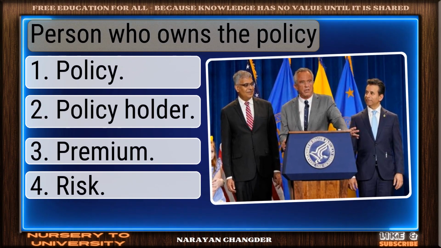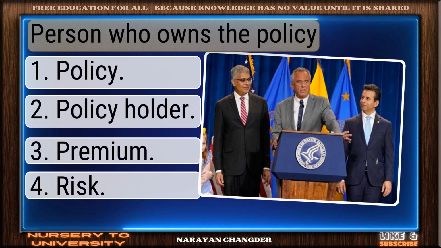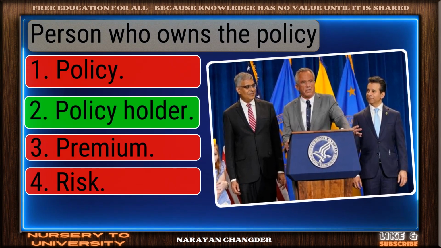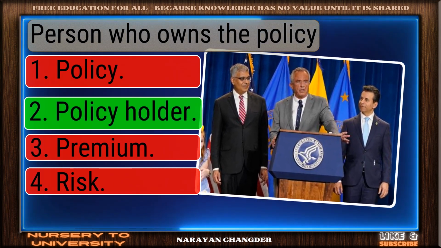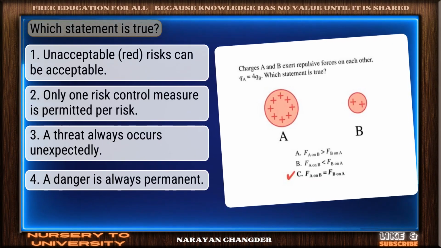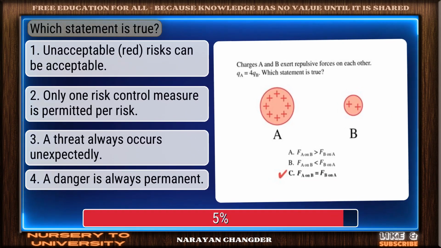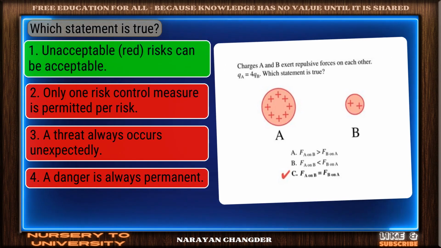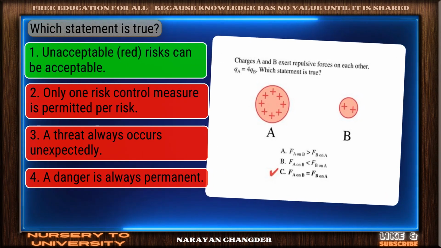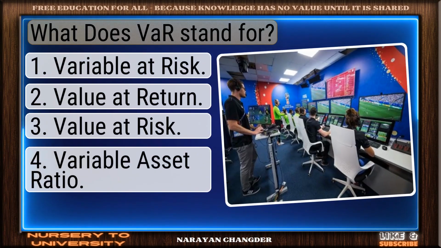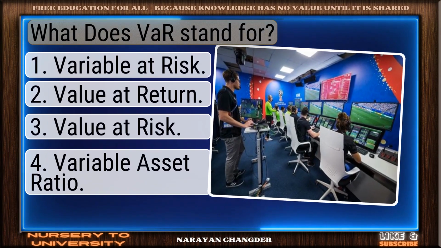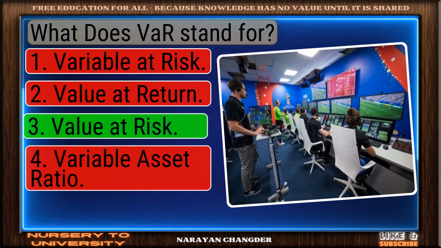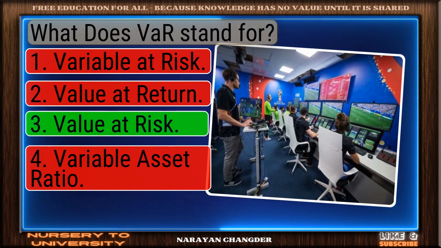Question number 62. Person who owns the policy. On track. Policyholder is the correct answer. Question number 63. Which statement is true? Excellent choice. Unacceptable risks can be acceptable is the right answer. Question number 64. What does VAR stand for? Valid point. Value at risk is true.